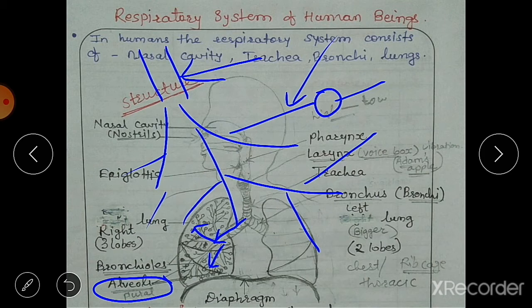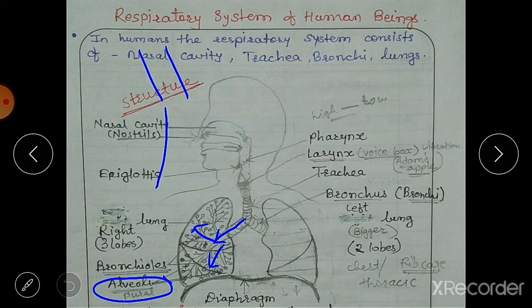These are thin membrane pouches, just like balloons. Each alveolus is surrounded by a network of blood capillaries, and all the alveoli are surrounded by a network of blood capillaries. So this is the structure of the respiratory system in human beings. These are the main organs of the respiratory system.